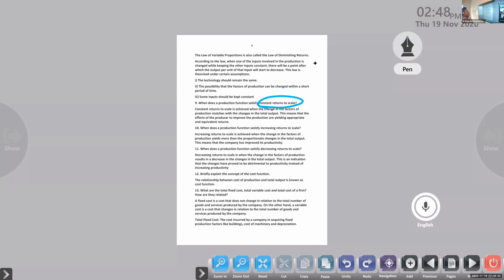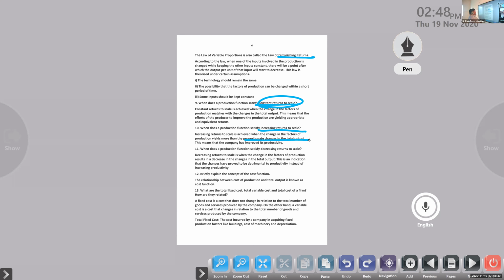Next one. When does a production function satisfy increasing returns to scale? We discussed diminishing returns, constant returns, and now we are going to discuss increasing returns to scale. Increasing return to scale is achieved when the change in the factor of production yields more than the proportionate change in the total output.